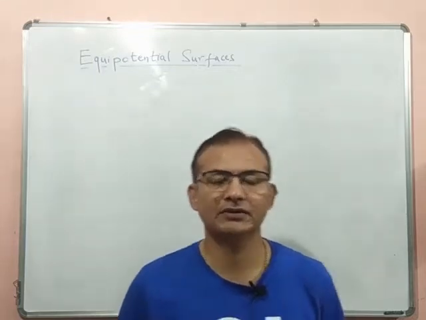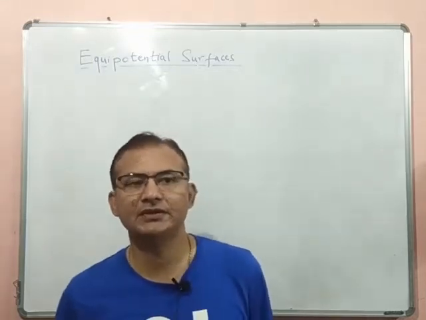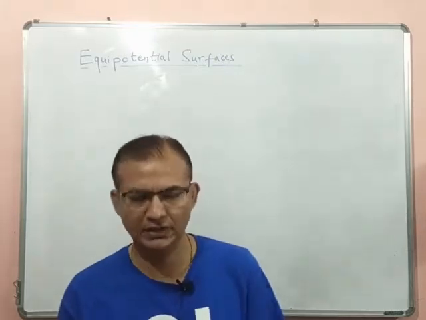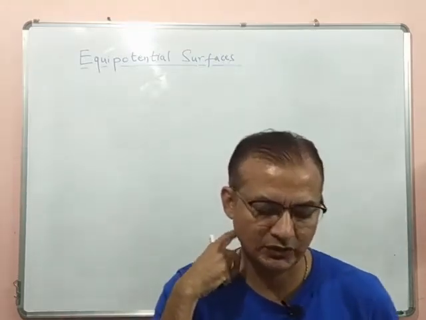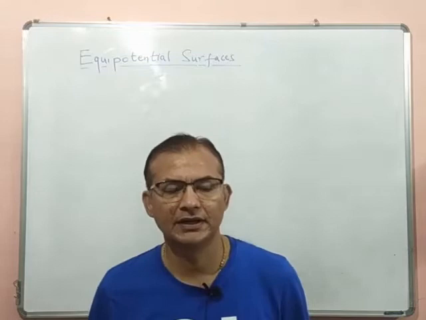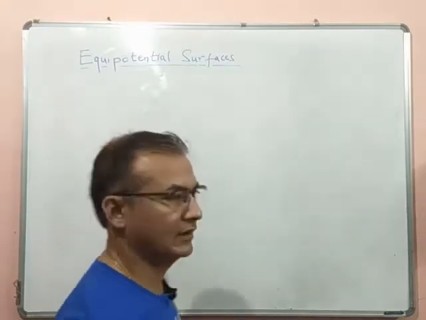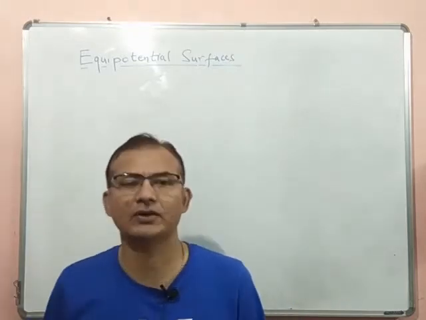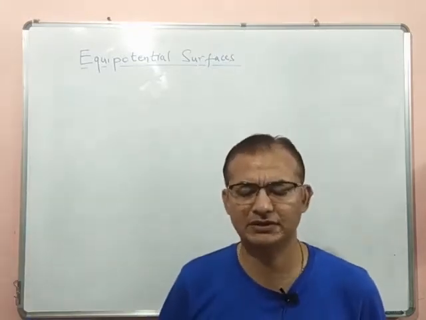So, what is the meaning of equipotential surfaces? Equi means equal, and potential is the physical quantity you are learning. So the surface in which the potential is the same all across the surface is called an equipotential surface.